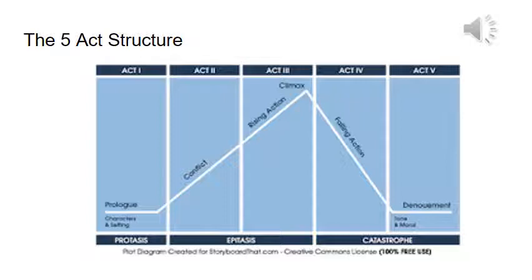And then you have the conflict in Act 2, and this is all the build up to the problem. A problem's being presented, how is the character going to react to it, what kind of troubles and traumas do they encounter along the way. And in the case of our play, the main conflict is, should Macbeth kill the king or should he not kill the king to achieve his ambition of kingship? And so we can see the build up, and then eventually at the end of that act, the actual murder of King Duncan has already taken place.